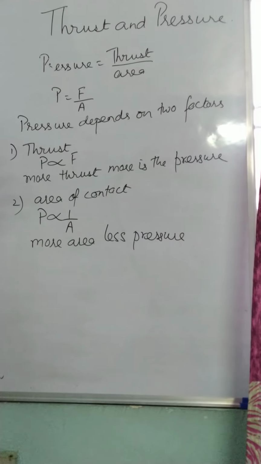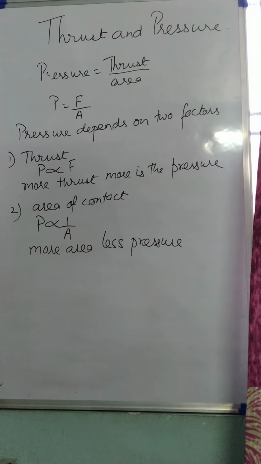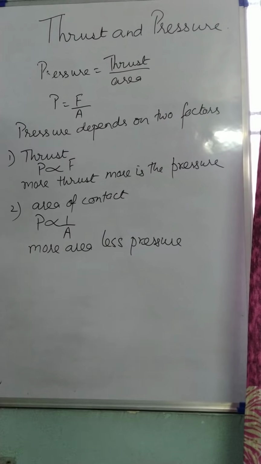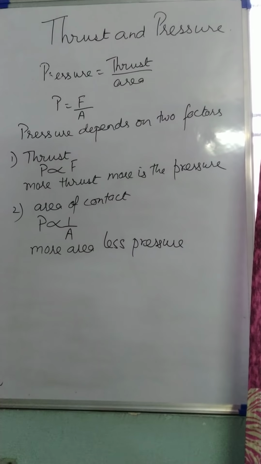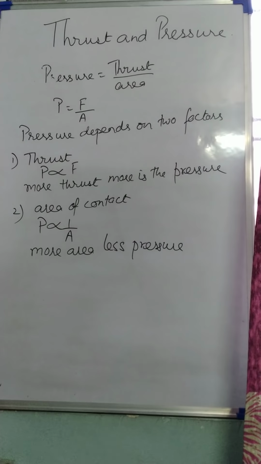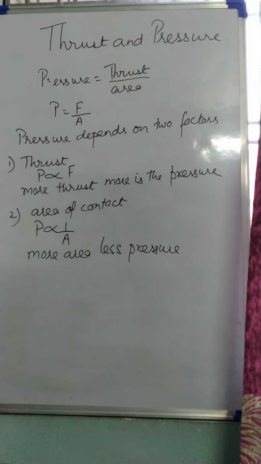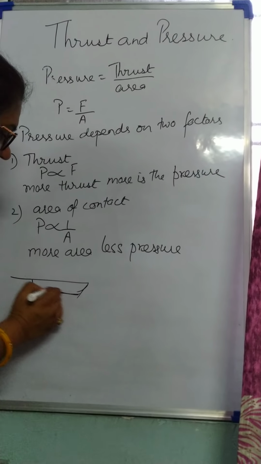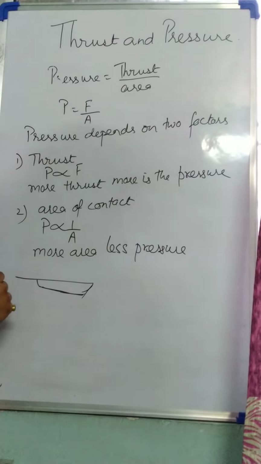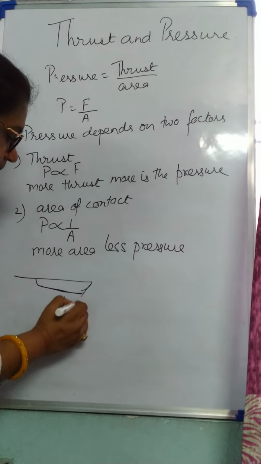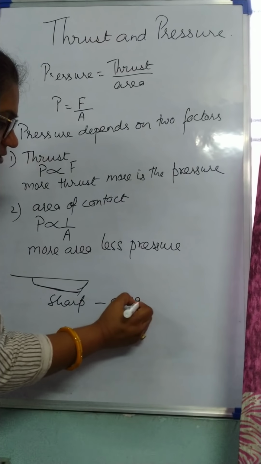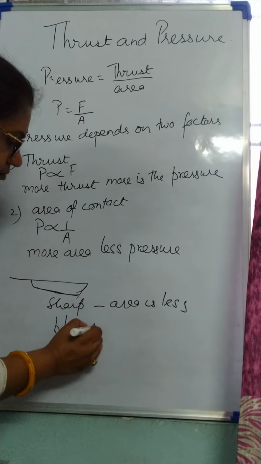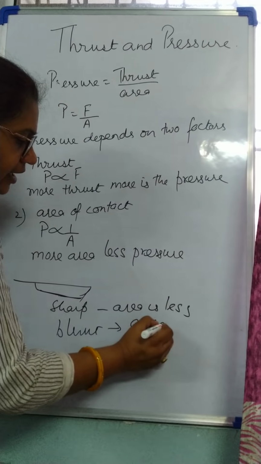Similarly, you must have heard that this knife is not cutting well. This has got blunt. Now what do you mean by blunt? There are two words that we use for a knife. One is sharp, another is blunt. Now see, a knife has got an edge, right? Now this has to be sharp. When this is sharp, then the area is less. And when it is blunt, then area is more.